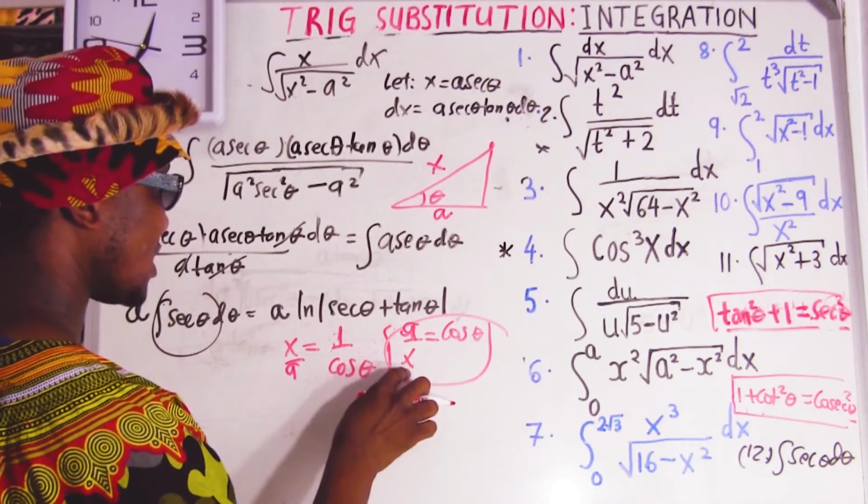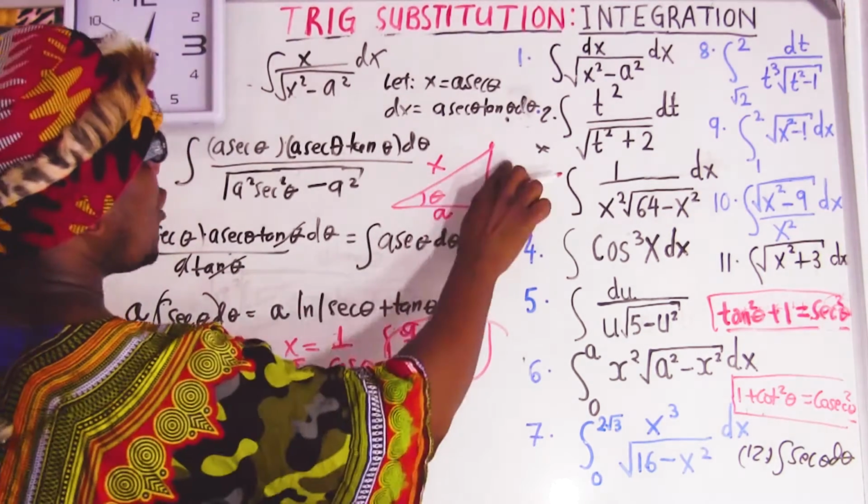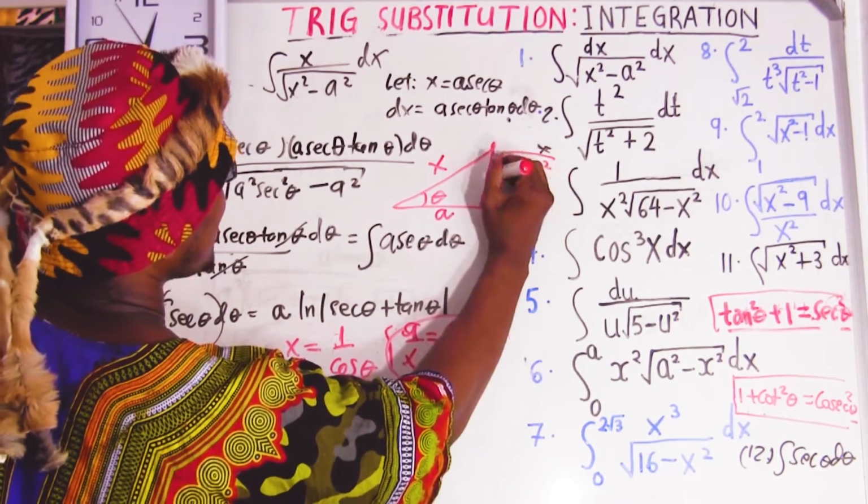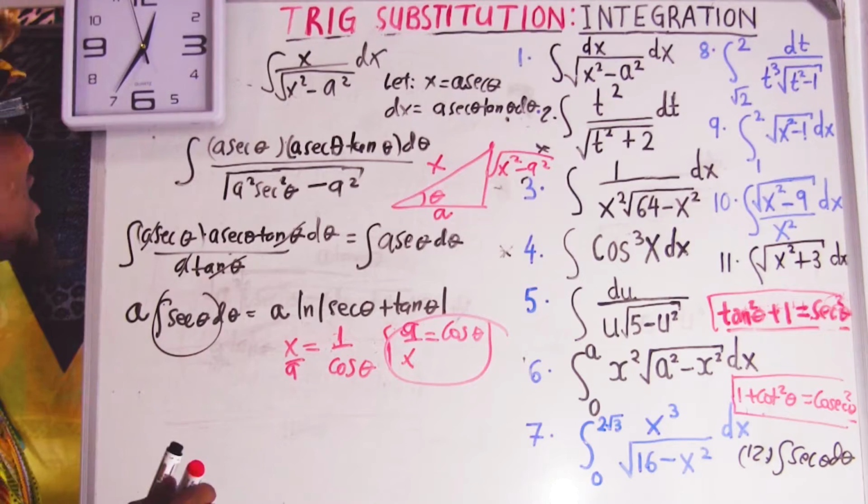And cos is adjacent over hypotenuse. So I can get the opposite. How am I going to get the opposite? The opposite here is going to be x squared minus a squared, because it must be this square minus this square, but we're going to have a root. So in that case now, I can use those tools.